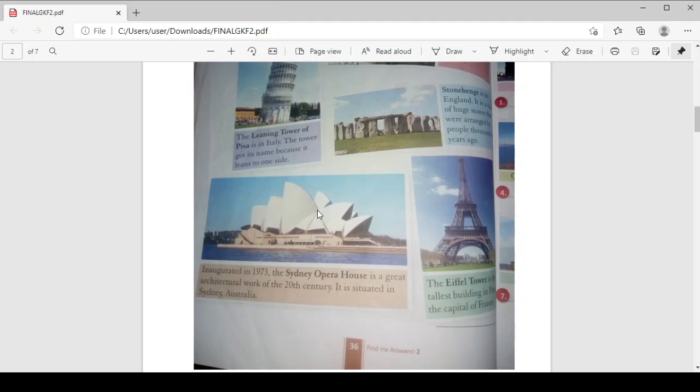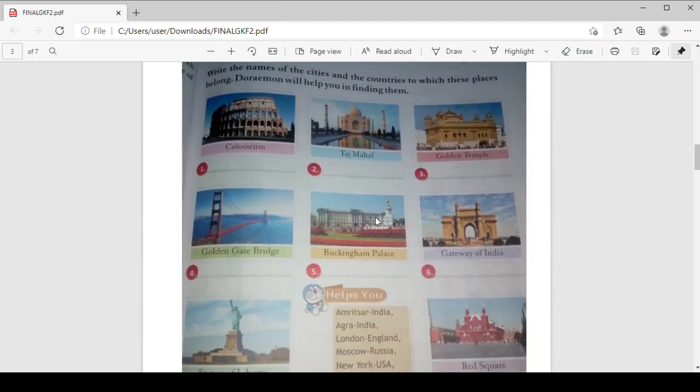So these are some famous monuments which you can see in different countries. First was the Leaning Tower of Pisa, then Stonehenge, then the Acropolis, then the Eiffel Tower, then the Sydney Opera House. Let us see some more famous places and which city they belong to. Let us see on page number 37.